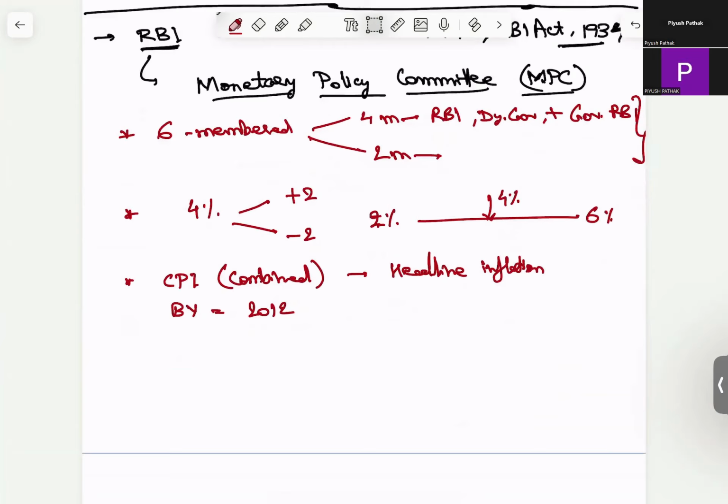If the RBI fails to meet the target, then it has to send a report to the central bank stating the reasons and the steps it has taken. And if it fails to meet it for 3 consecutive quarters, then it is a breach of failure of monetary policy. Usually there is no action, but they have to explain it. They just cannot fail it like that.